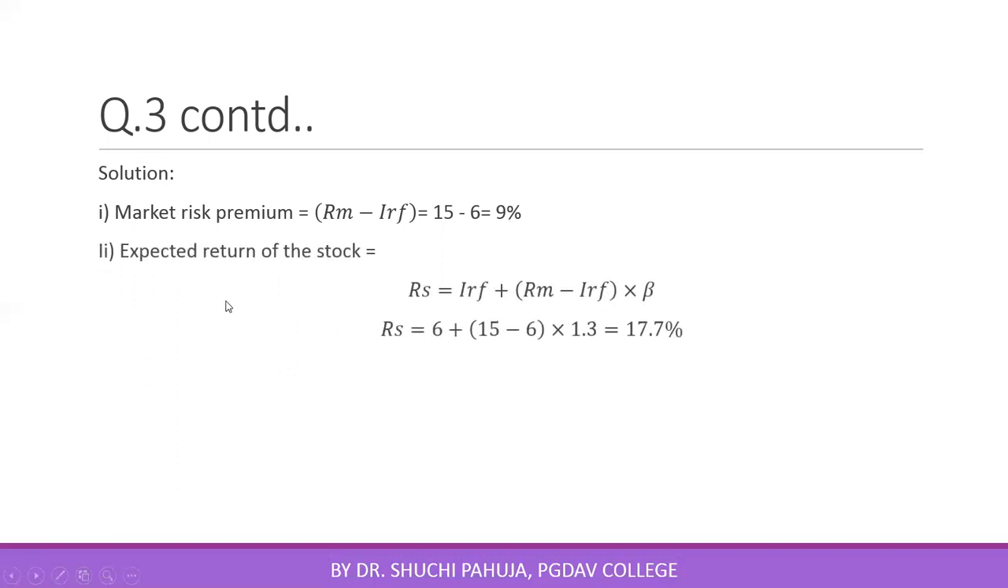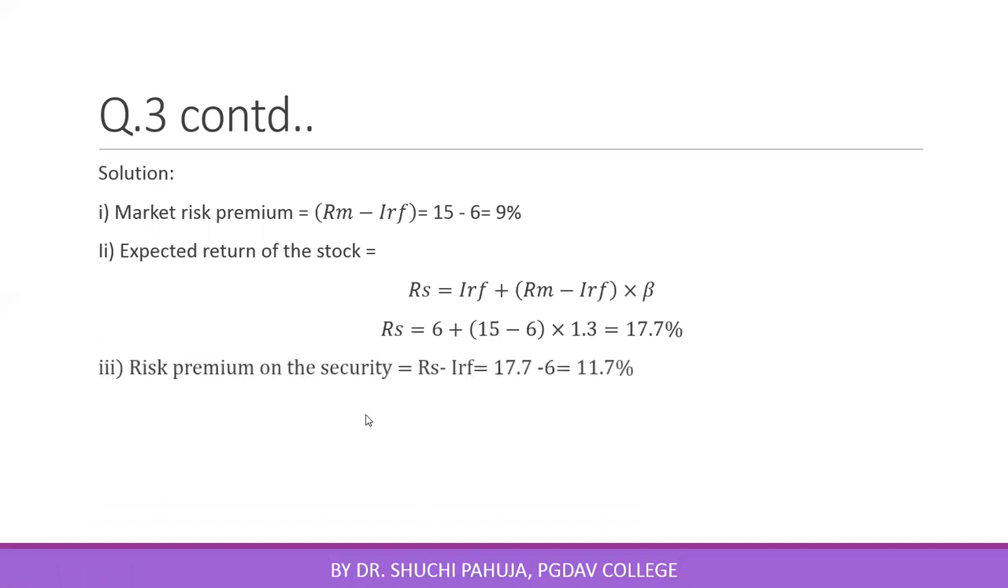Then we have to calculate expected return on this particular stock. For that we can use CAPM equation. Beta of this stock we know is 1.3. Risk-free return is 6%, and market return, that means return on market portfolio, is 15%. Using CAPM equation, expected return on this stock is coming out to be 17.7%. This is expected return as per CAPM, which is also known as fair price of the stock.